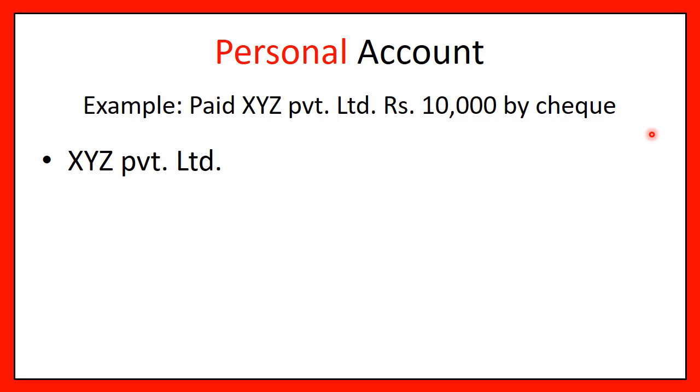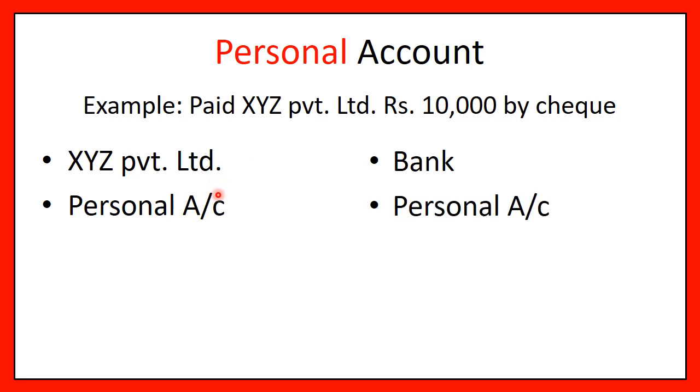Now, because you have paid it through check, it will involve the bank account. Yes, very right. So you have paid to XYZ Limited, so XYZ's name would come, and you have paid by check. You have issued a check and the payment is done by the bank. So we have two personal accounts involved over here: XYZ Private Limited and the bank. Now tell me, as the rule is debit the receiver and credit the giver, we need to classify who is the receiver and who is the giver. XYZ Limited, of course, is a personal account, and bank is a personal account.